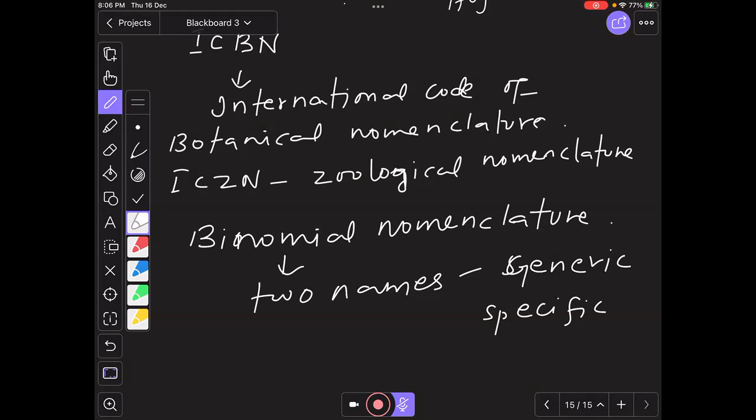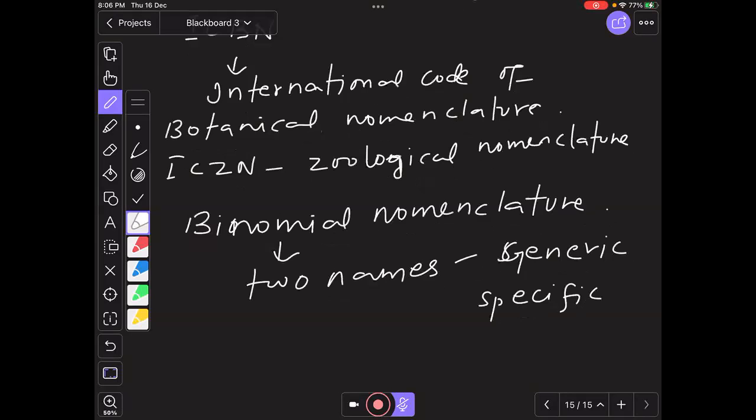When they come to South India, they call it by that name and it creates confusion. To stop confusion about common names, the scientific name has been given. That scientific name is binomial nomenclature, which contains two names for any species.